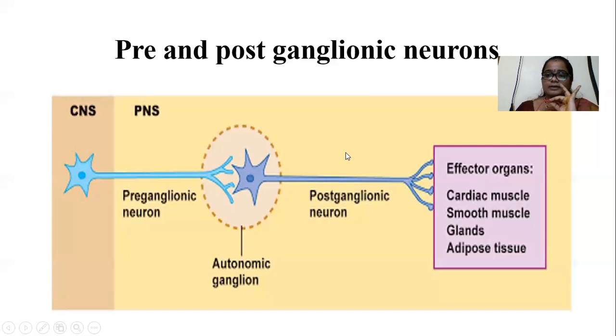Preganglionic neurons are myelinated while postganglionic neurons are unmyelinated, and preganglionic neurons receive the signal from the CNS while postganglionic neurons receive the signals from the autonomic ganglion. The autonomic ganglion is a major site for communication between preganglionic and postganglionic neurons.